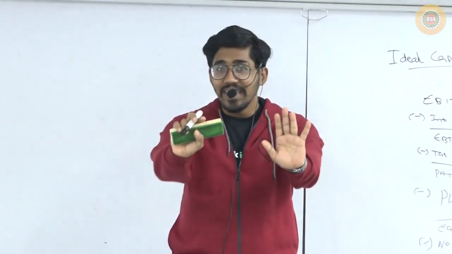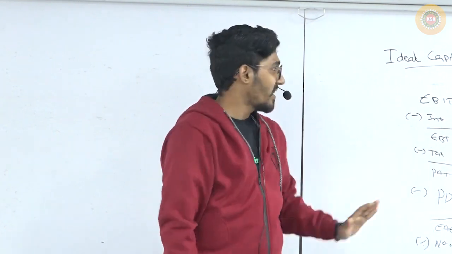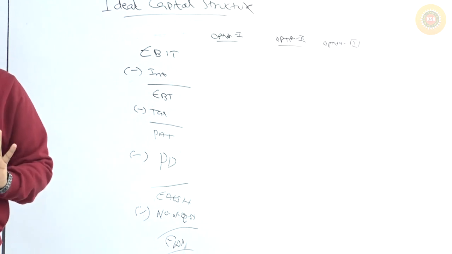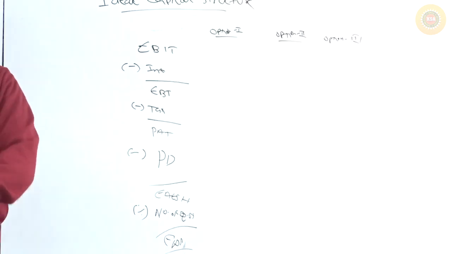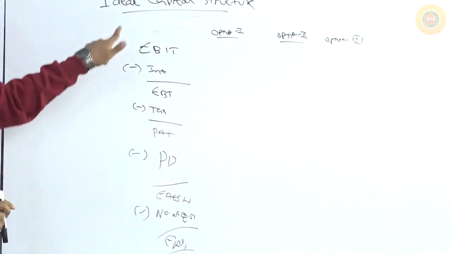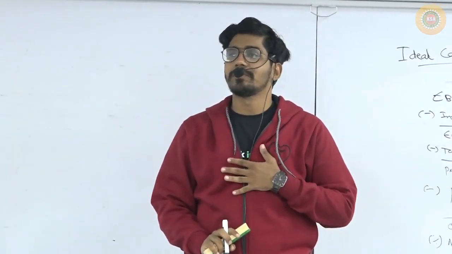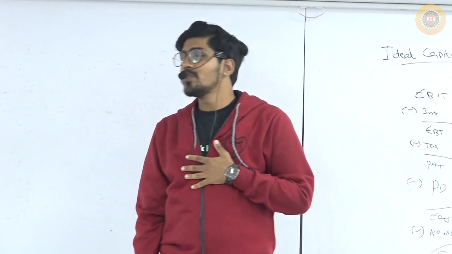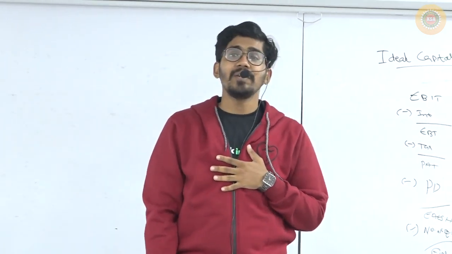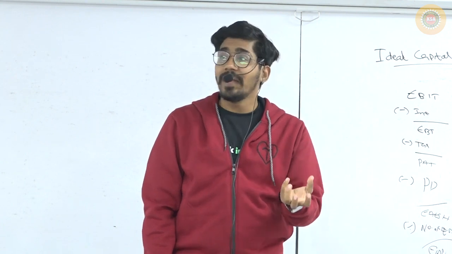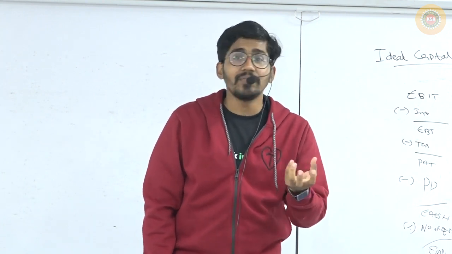Pay attention. In EBIT, EPS, MPS analysis, you start with EBIT and end with EPS. That is one approach. The second question is, how will I find out the market price of the share? That is the next question. Market price of the share, I already told you, you have to find out the value of the share, and I already told you how to find out the value of the equity.